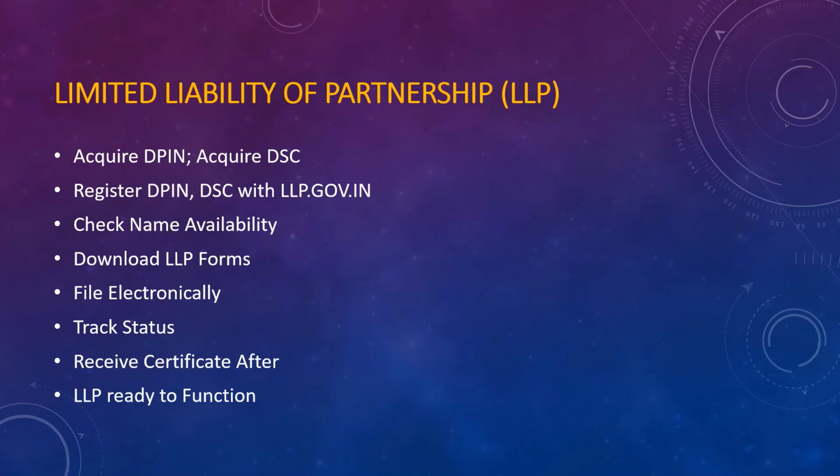After that, they have to download the LLP forms. Those forms need to be filed electronically. They can track status from the website. After that, they are going to receive a certificate. And once they receive the certificate, the LLP is ready to function. So they can start functioning. So this is the procedure for LLP.